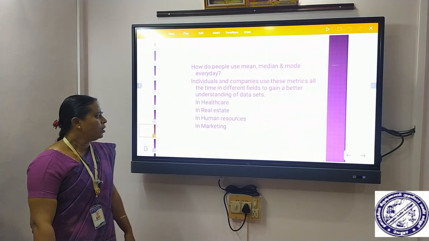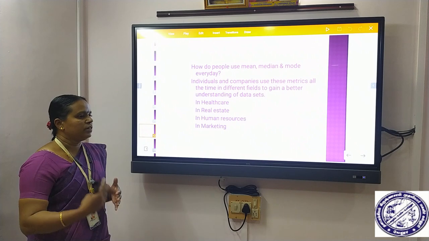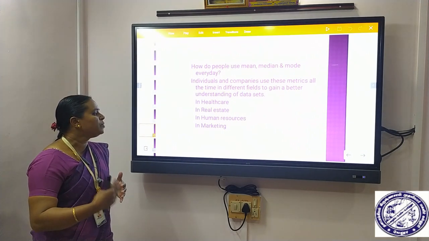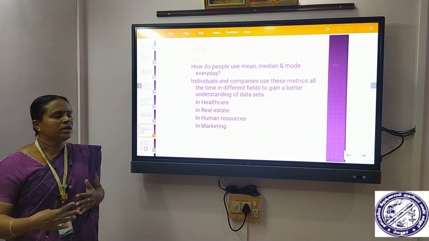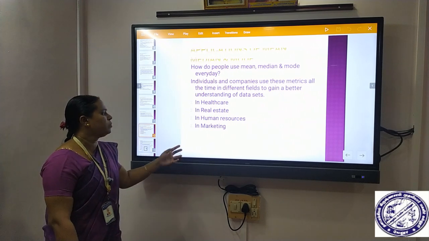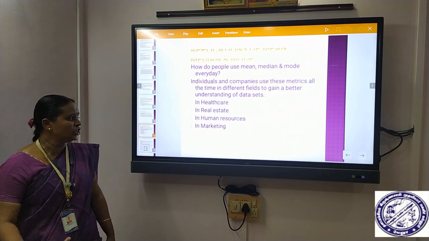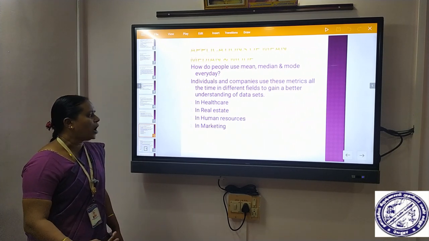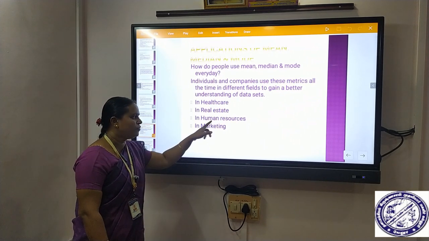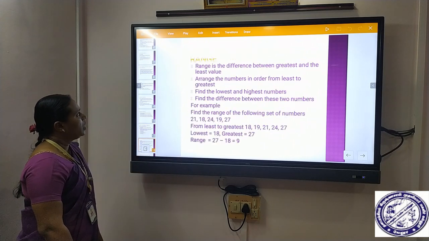They can often use the median for a different field so that they are informed of the typical middle salary in a particular field. According to mode, HR managers can also use the mode to predict the different positions in a company or in a particular field. That is the actual application for HR managers.